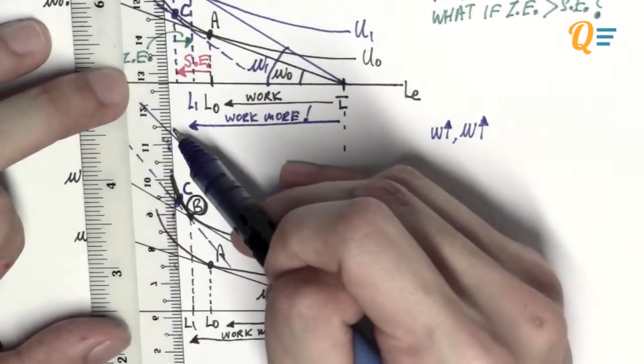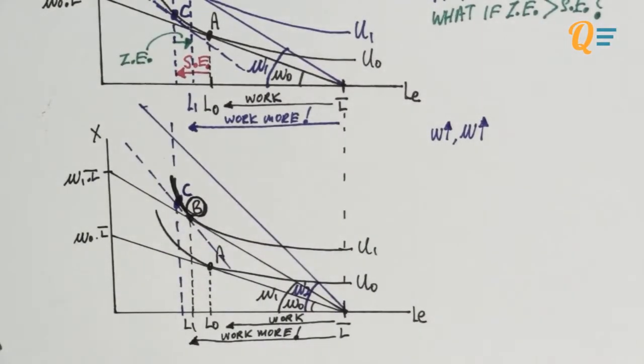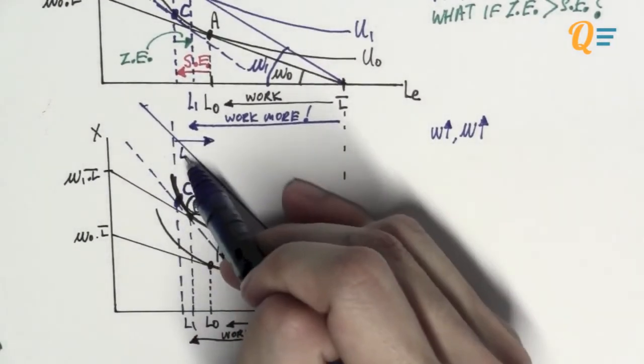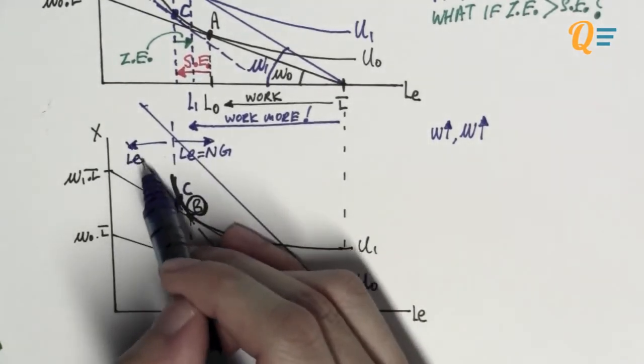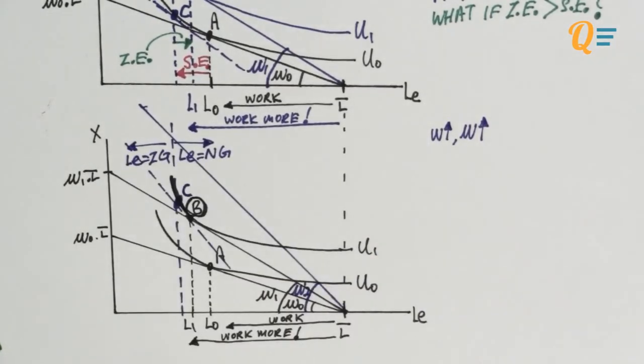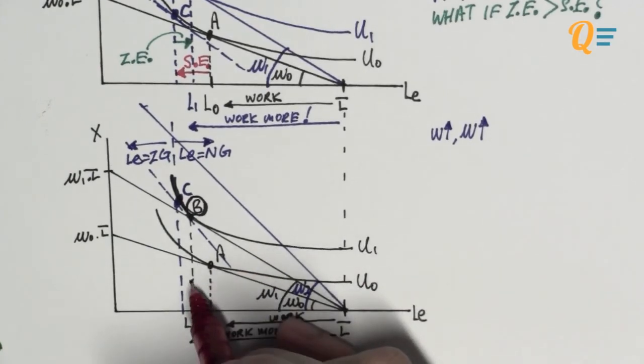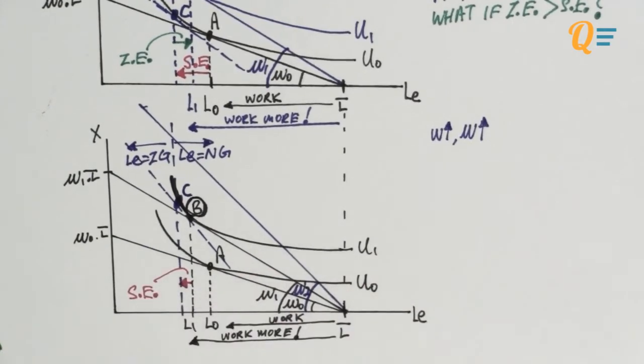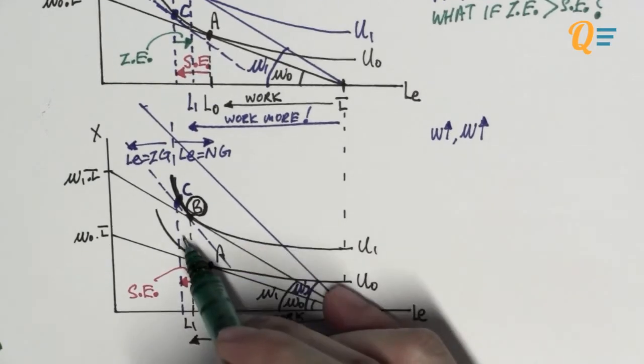Okay, so we're going to draw a vertical line down point C, and if we go to the right side of point C, we now know that leisure is a normal good, and if you go to the left hand side, leisure is an inferior good. Well, that's because the real income has increased. So this over here is our substitution effect, that small little red arrow there moving to the left hand side.